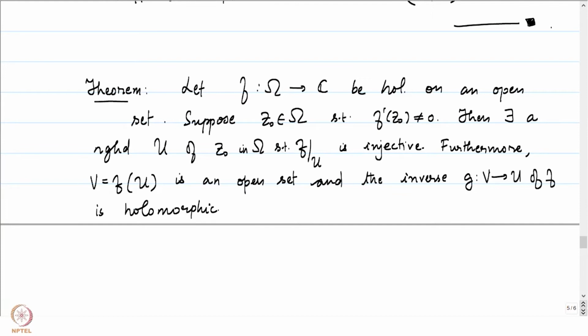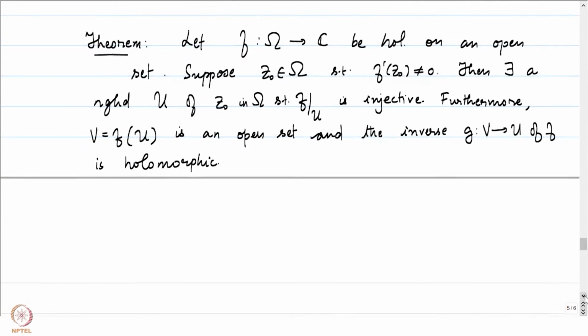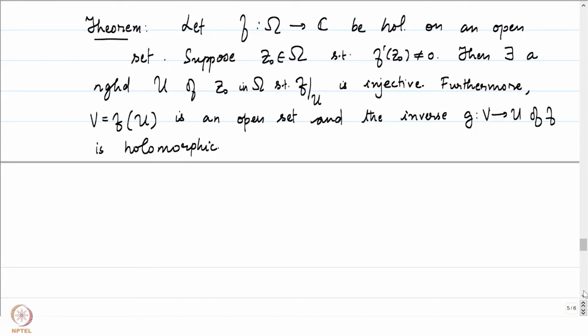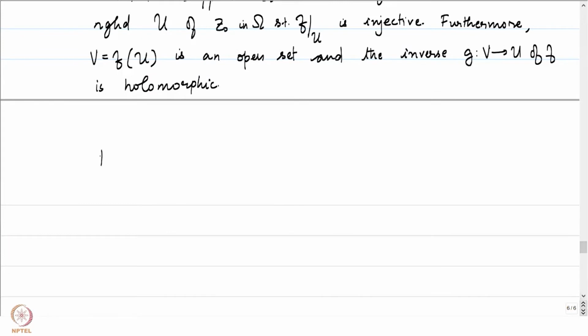I'll urge you to go through this statement once more. Let me summarize this theorem for you. It basically tells us that if our holomorphic function satisfies the condition that at a point z0 its derivative does not vanish, locally we can get hold of an inverse of this function, G, which is also holomorphic. In the process, a neighborhood of z0 is mapped to an open set in the image. Let's give a proof of this statement.